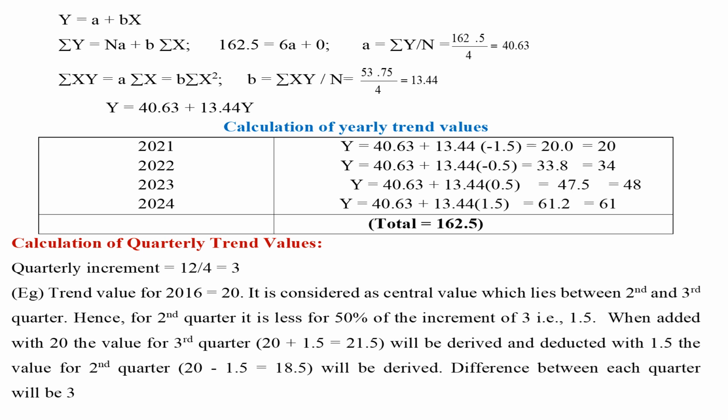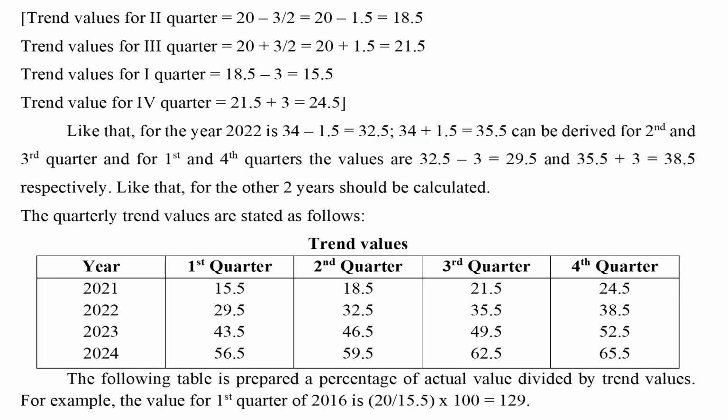The difference between each quarter will be 3. Trend value for the second quarter equals 20 minus 3 halves equals 18.5. Trend value for the third quarter equals 20 plus 3 halves equals 20 plus 1.5 equals 21.5. Trend value for the first quarter equals 18.5 minus 3 equals 15.5. Trend value for the fourth quarter equals 21.5 plus 3 equals 24.5.